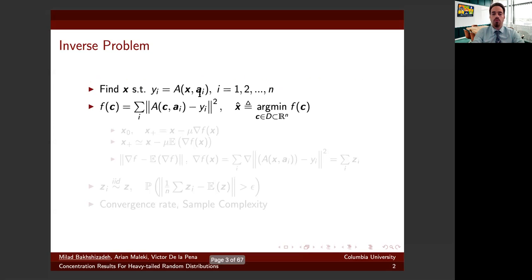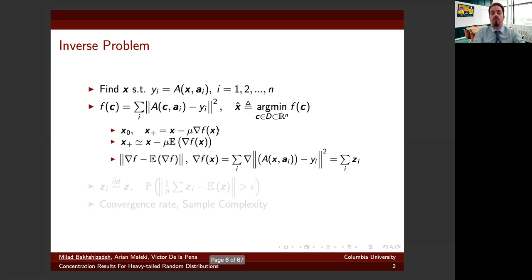So a usual scheme to estimate x is to define an objective cost function and to minimize this cost function to provide an estimation. We can use the usual gradient descent to solve this optimization problem, but note that there is randomness in f and hence in the gradient of f. Asymptotically, the gradient of f behaves similar to its expectation, and hence the deviation of the gradient from its expectation is an important quantity. Because of the additive form of f, the gradient has additive form, so it can be seen as a sum of random variables.